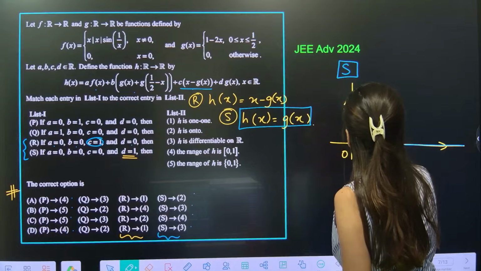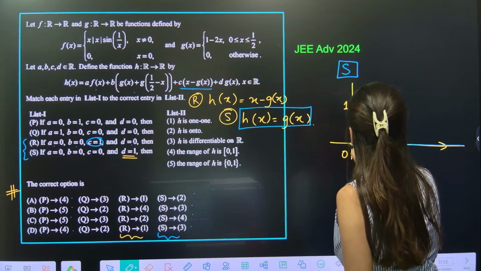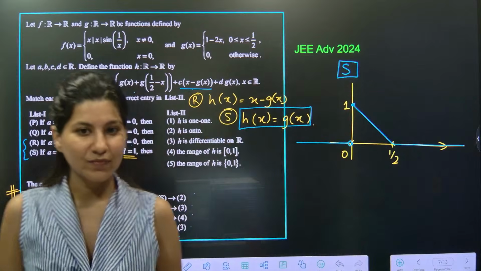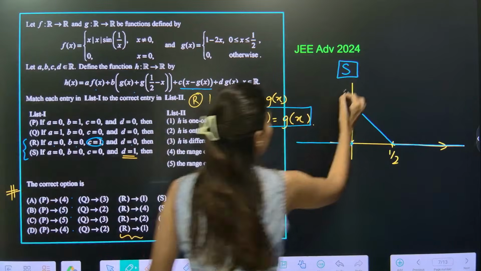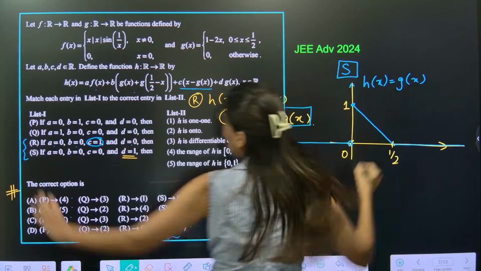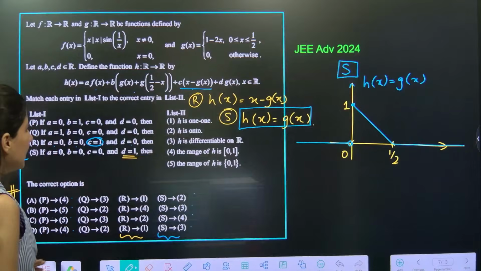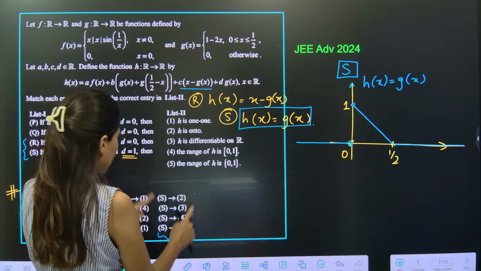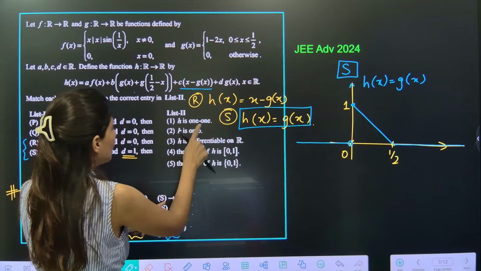This is the graph of H(x), which is g(x) for your S part. Now tell me, one by one we will check. For S, it can be 2, H is on 2.